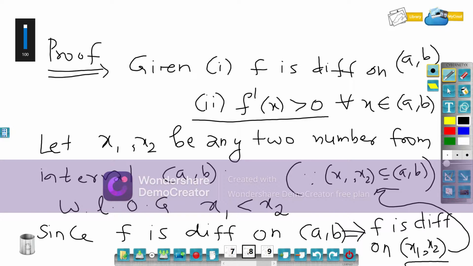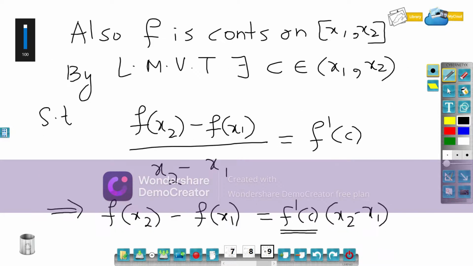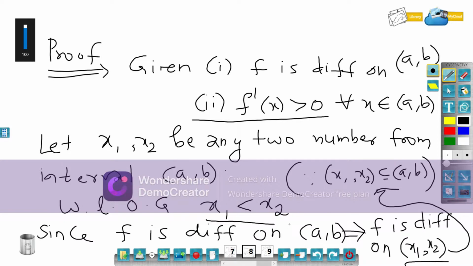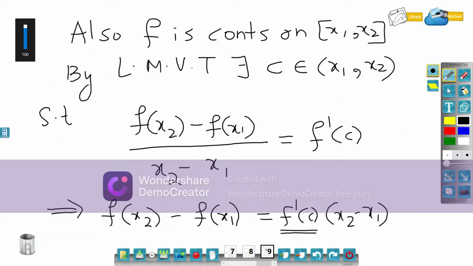Now f dash c is positive, it is given in the fact. f dash x is greater than 0, and c is any point in this interval, so f dash c must be positive. We also know that x2 is greater than x1, so the difference x2 minus x1 is greater than 0. So this would imply f of x2 minus f of x1 greater than 0.